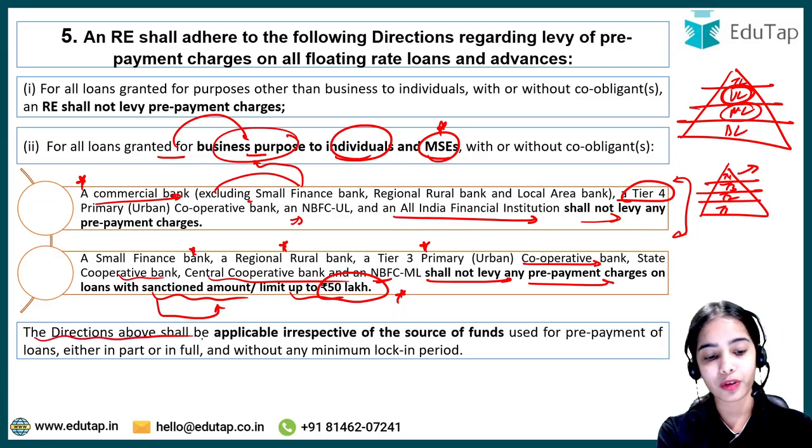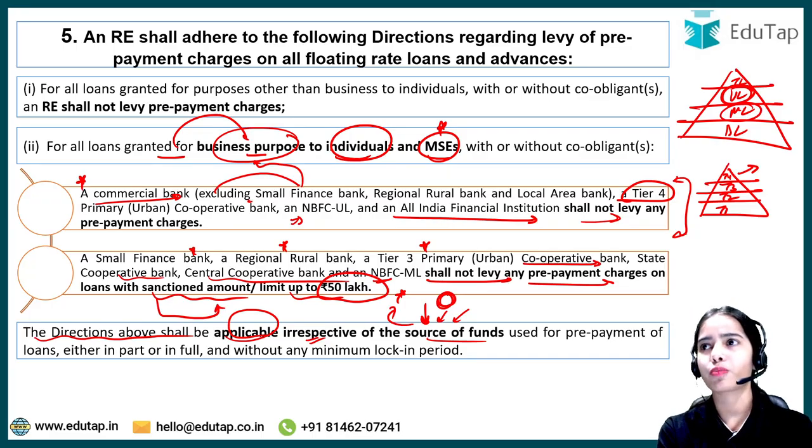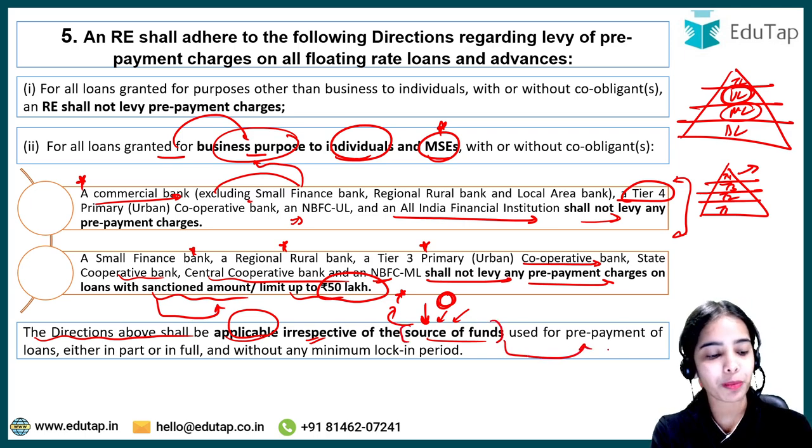Now the direction shall be applicable irrespective of the source of funds. That means, let's say the borrower is borrowing from some other entity and through that doing the prepayment, or the borrower has taken the money from relatives, or has got the money from some export activity or trading activity, it doesn't matter. From wherever the borrower has got the money, the borrower can use that money to do the prepayment of the loan. So irrespective of the source of funds, the funds can be used for prepayment of the loans, and there is no minimum lock-in period.